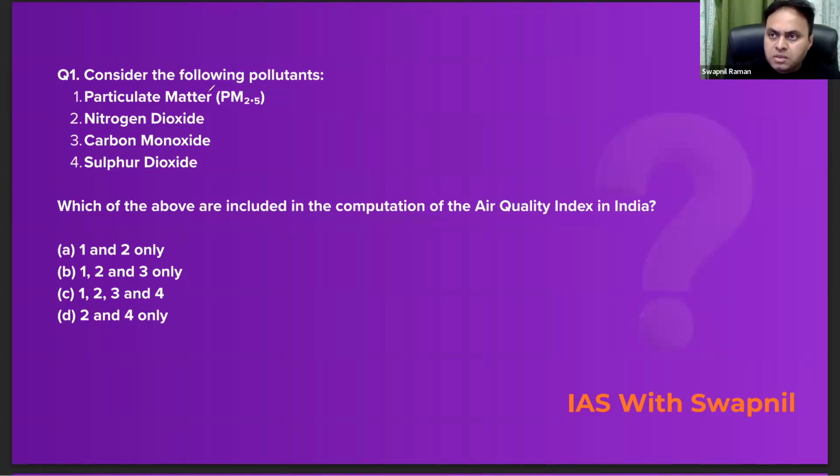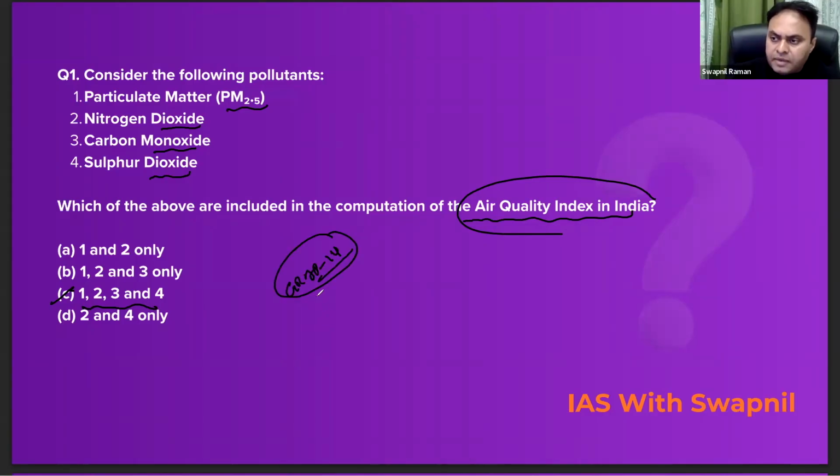Look at the first question. Consider the following pollutants: PM 2.5, nitrogen dioxide, carbon monoxide and sulfur dioxide. Question is, which of the above are included in the computation of the air quality index in India? Correct answer is all of these, 1, 2, 3 and 4. All pollutants have been computed under the air quality index in India.